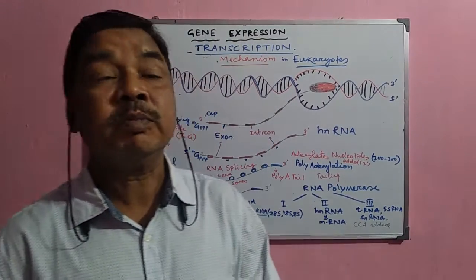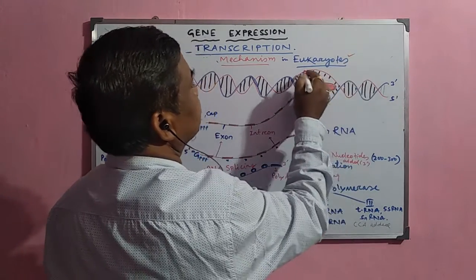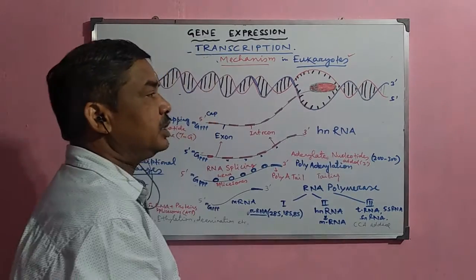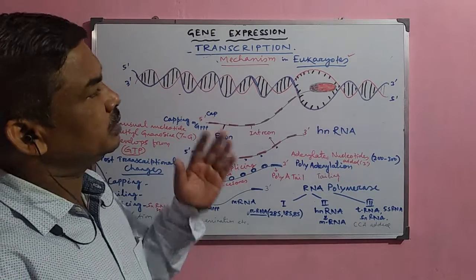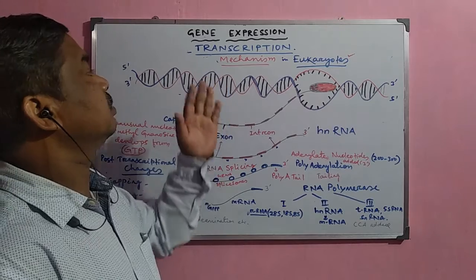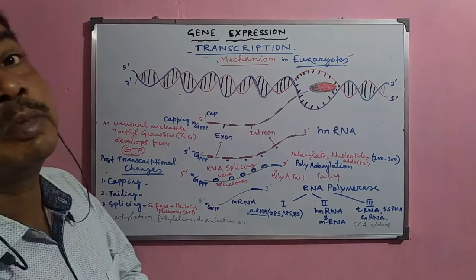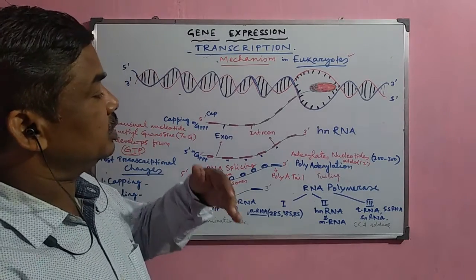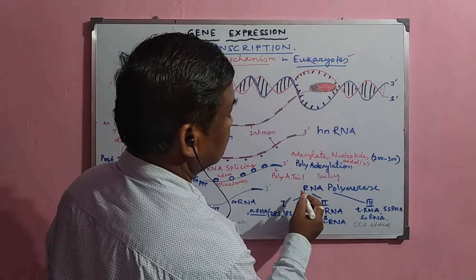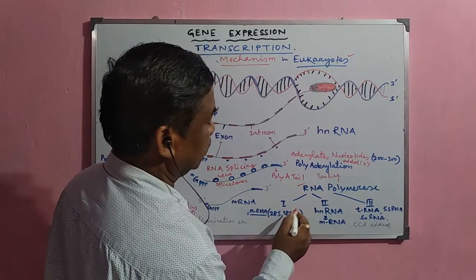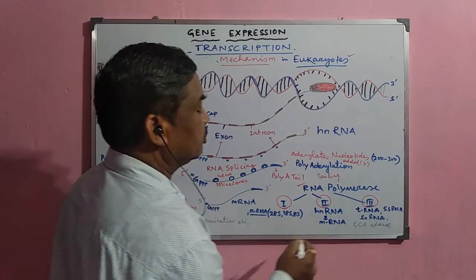Now, I shall discuss the mechanism of transcription process in eukaryote. How does this transcription occur in eukaryote? We have already discussed the transcription mechanism in case of prokaryote. Now, what are the basic differences in the process of transcription in case of eukaryote? In prokaryote, only one RNA polymerase enzyme was involved and it completes the whole process of transcription. But in case of eukaryote, there are three types of RNA polymerase. RNA polymerase 1, RNA polymerase 2 and RNA polymerase 3.